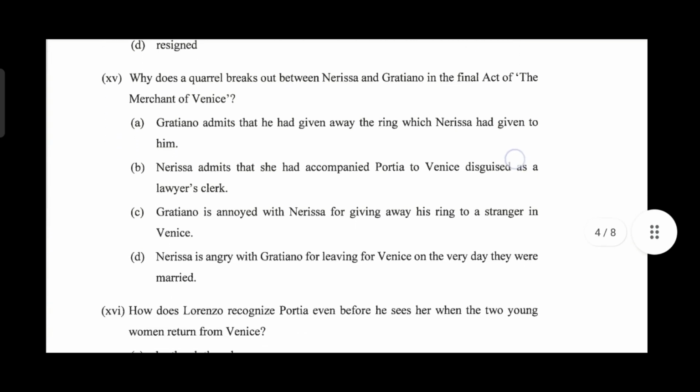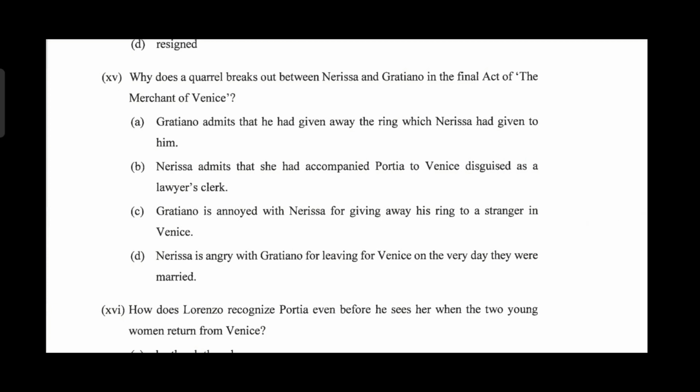Next, why does a quarrel break out between Nerissa and Gratiano in the final act of The Merchant of Venice? Gratiano admits that he had given away the ring which Nerissa had given to him. Nerissa admits that she had accompanied Portia to Venice disguised as a lawyer's clerk.